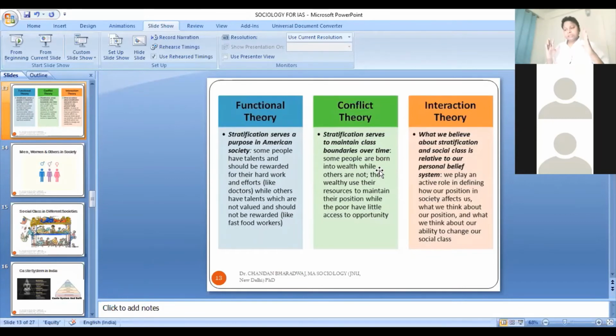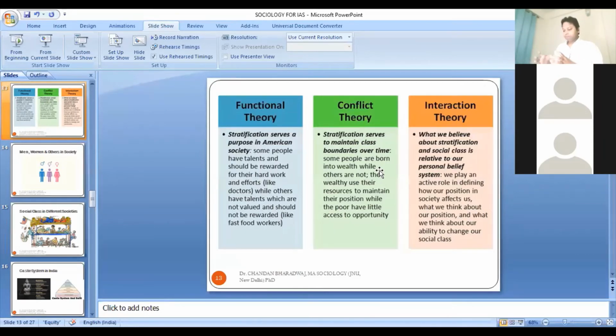In sociology, three major perspectives have emerged. First is functional, second is conflict, third is interaction. What is functional? The functional approach is the approach to which Emile Durkheim, Talcott Parsons, R.K. Merton, these scholars have contributed. What they believe is that society is composed of different kinds of structures.